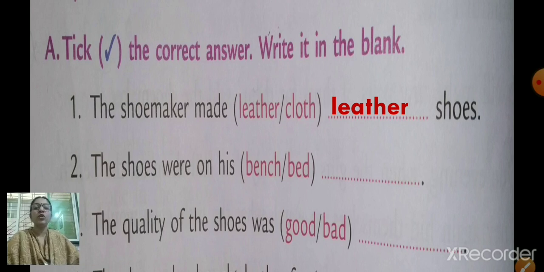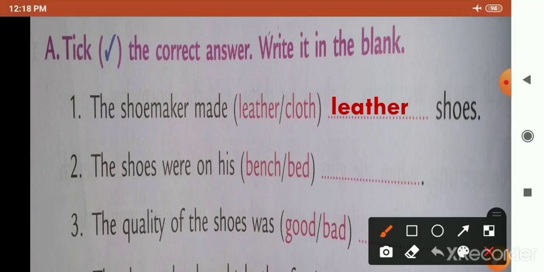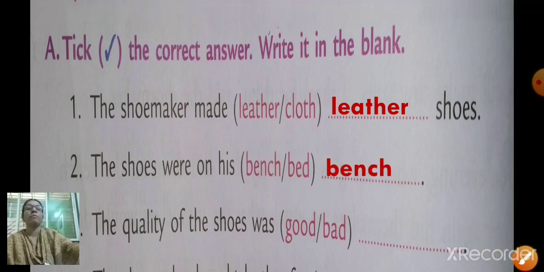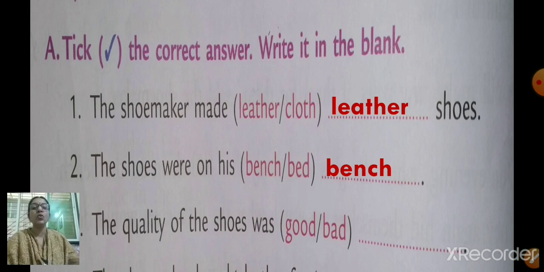Number 2, the shoes were on his bench or bed. Yes, the shoes were on his bench. So, tick on bench. Now, after ticking, you are going to write that word bench in the blank space. B-E-N-C-H, bench. The shoes were on his bench. Okay? Now we'll go to the next one.